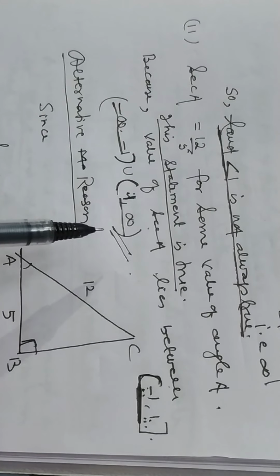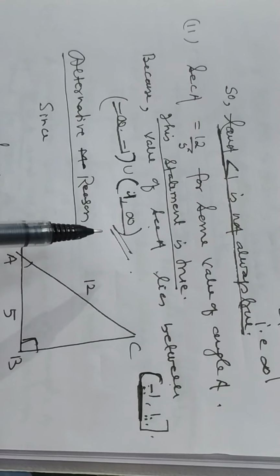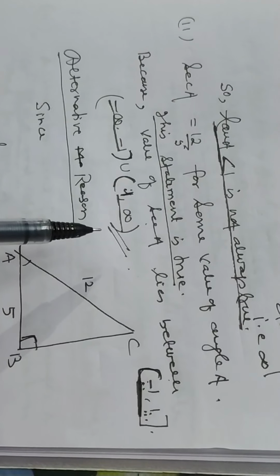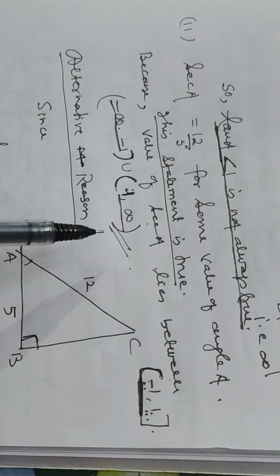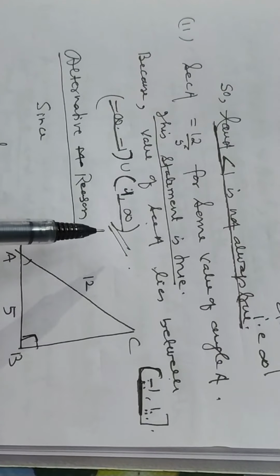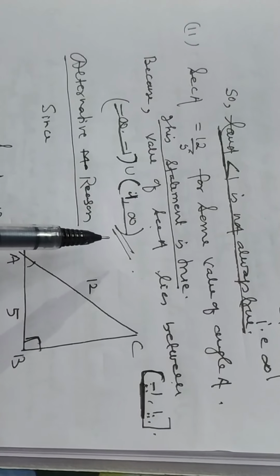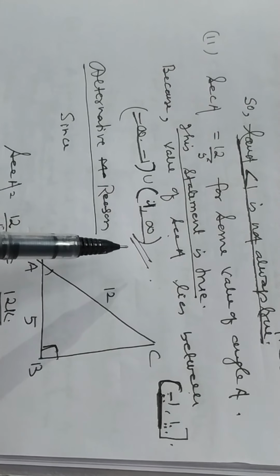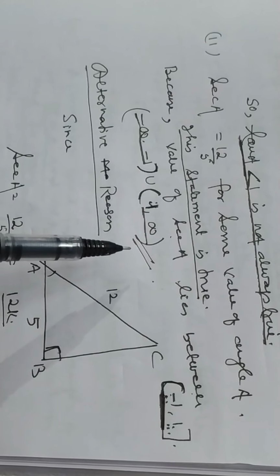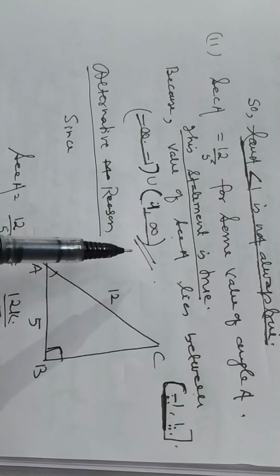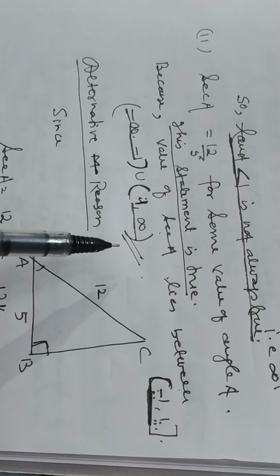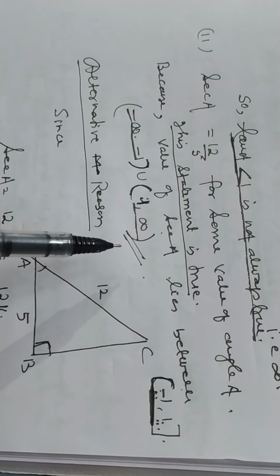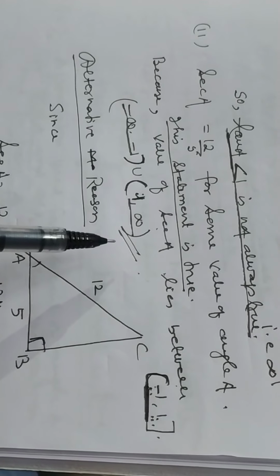First is, without knowing the domain of this sec A, it is not easy to understand the problem. So, I want to discuss it for those students who are interested to solve the problem in many ways.